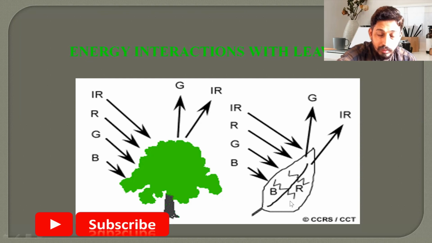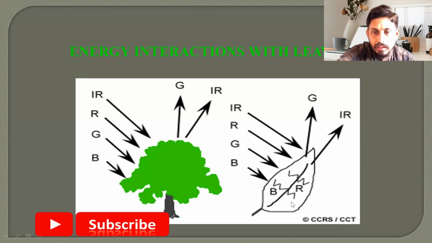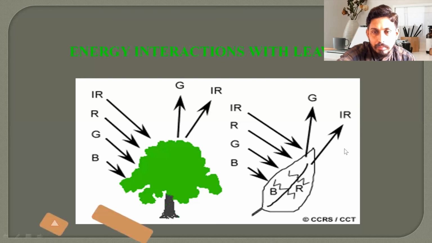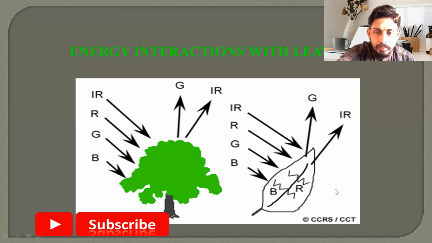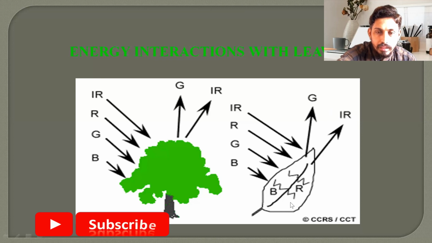The same thing happens in the case of the camera. It is also recorded as green because the remaining two bands were absorbed and only two bands were reflected from the plant leaf. In the reflection, green is there and the infrared band is also there. For satellite imagery, that infrared band plays a very important role in identifying the vegetation cover over the earth's surface. For our naked eyes, we only see the green band. That's why most plants or vegetation appear green in color.